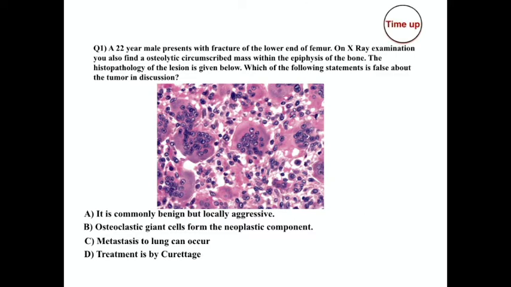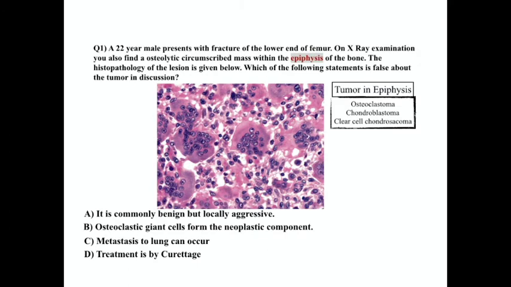So I hope most of you have attempted the question right and I'll tell you the answer later. But before, let's see how to approach this question and what other clues were there in the question given. The first clue I'll catch is that the tumor is arising from the epiphysis. If I remember the classification of tumors by site of origin, I can think of three tumors that arise from the epiphysis: giant cell tumor or osteoclastoma, chondroblastoma and clear cell chondrosarcoma.